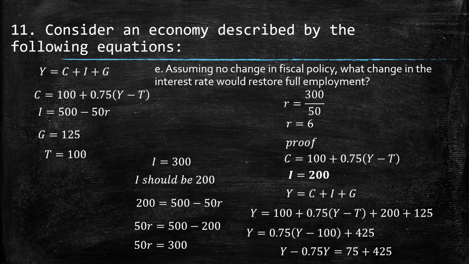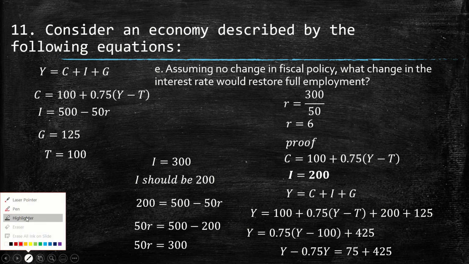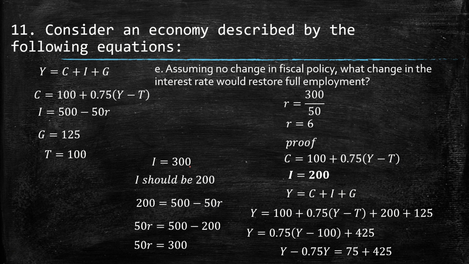Then E, assuming no change in policy, what change in the interest rate will restore full employment? Remember, it should be exactly a change of 50, as we already saw. So then the I should be, in this case, 300 before, but now it should be 350.